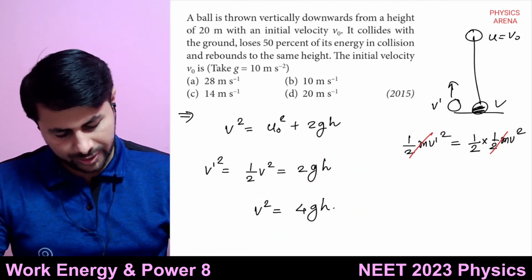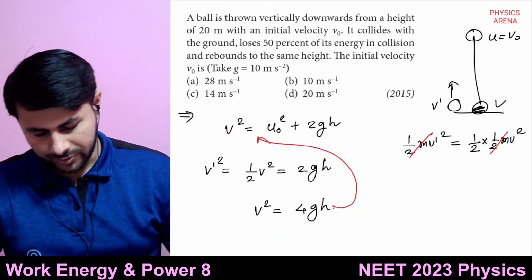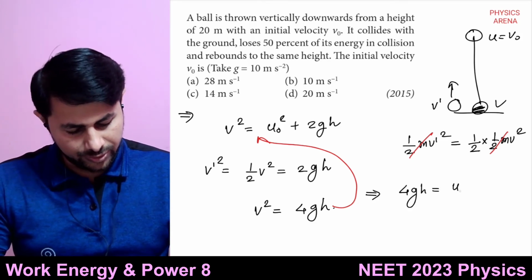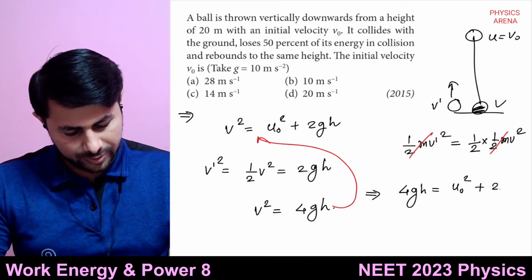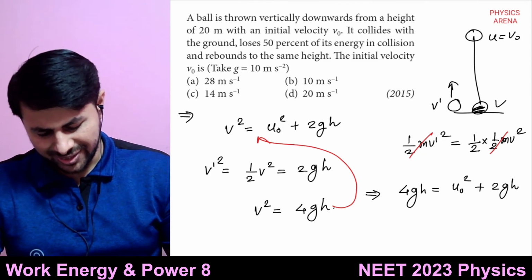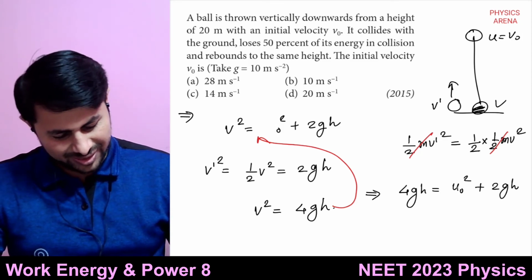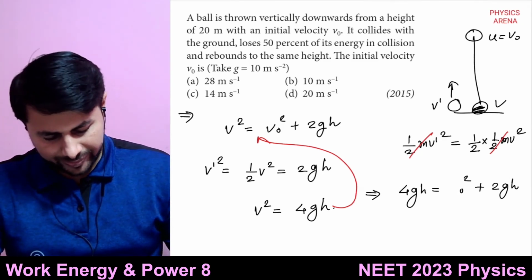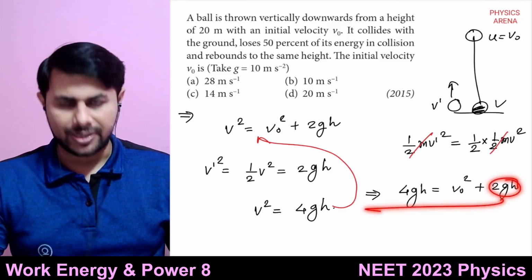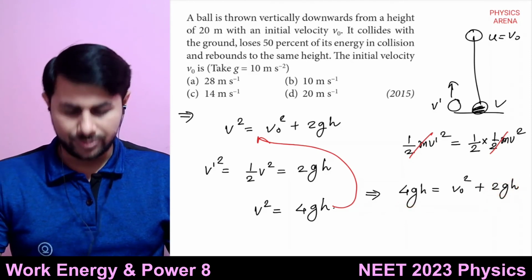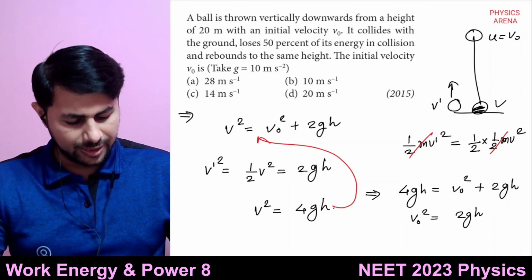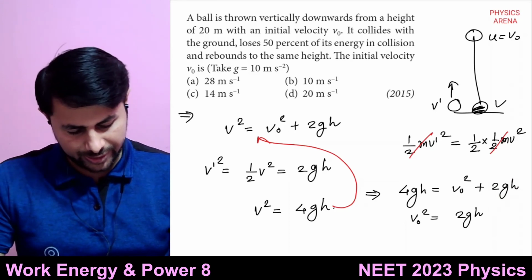So what do you get? You get 4gh is equal to v naught square plus 2gh. It was v naught, not u naught, sorry. We want to find out that speed only. So take this 2gh on the left hand side. V naught square is equal to 2gh. That means v naught is square root of 2gh.